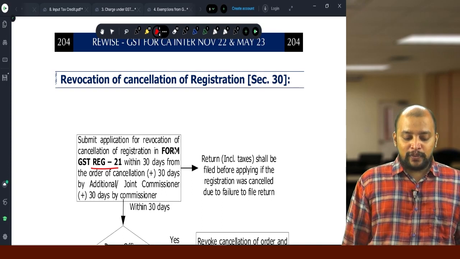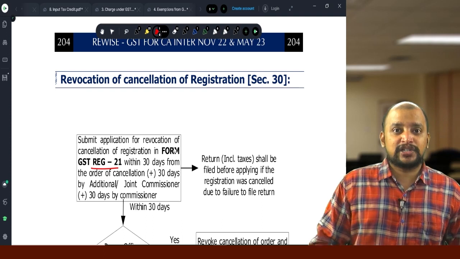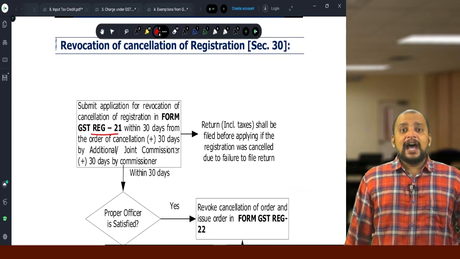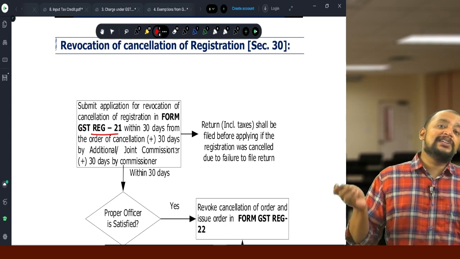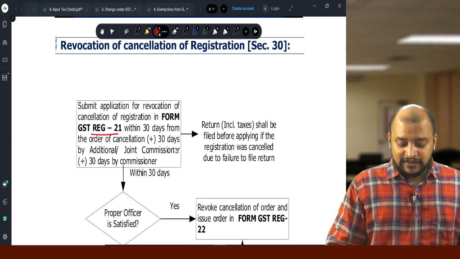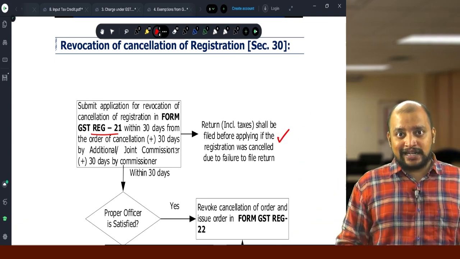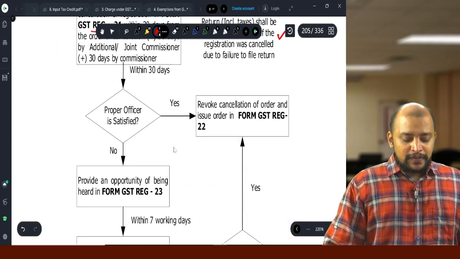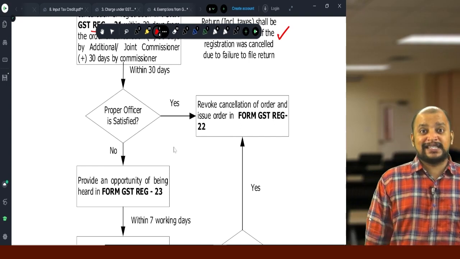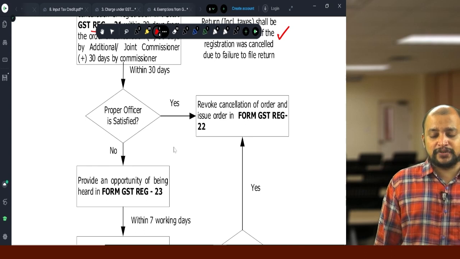That is the time limit by which the cancellation order can be revoked, for which we can make an application. And suppose the registration is cancelled on account of non-filing of returns, we need to ensure that we file the returns first and then make the application for revocation. Once we make the application within 30 days, if the proper officer is satisfied, then they will revoke the cancellation order in REG 22.